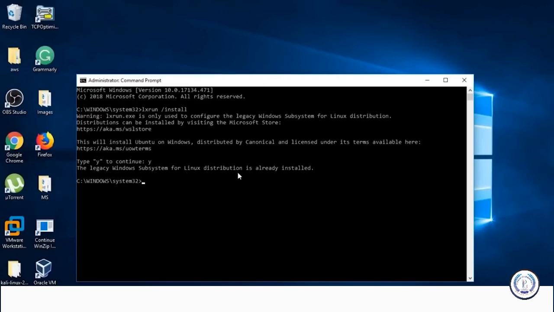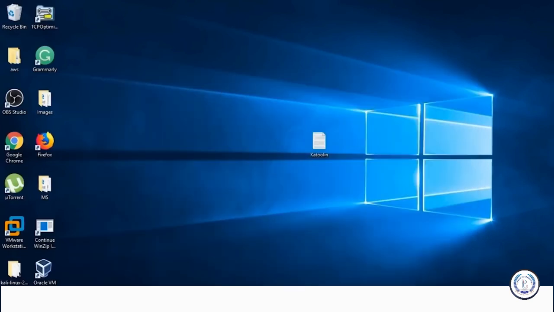For you, it might take a while. After installing, the most important thing is it'll ask you to set up a username and password. Don't skip that step, wait for a while, and make sure you set up the username and password properly. Only then the entire thing will work out. Once you've done that, we are done here. You can close the command prompt. The next thing you need to do is install Git. I already have it installed. It's very easy. Run the install.exe file and click through the installation process. It's very straightforward. And open Git Bash.